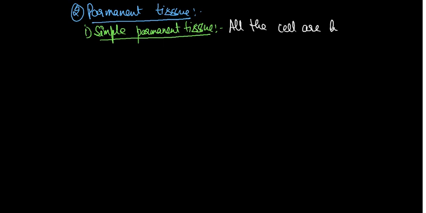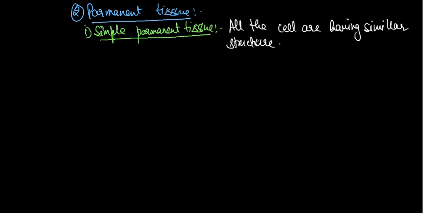Permanent tissue, simple permanent tissue. Okay, so why was it called simple permanent tissue? Because all the cells are having similar structure.